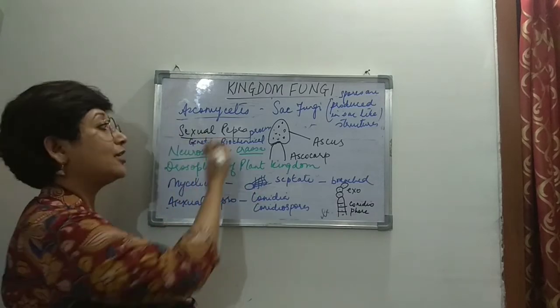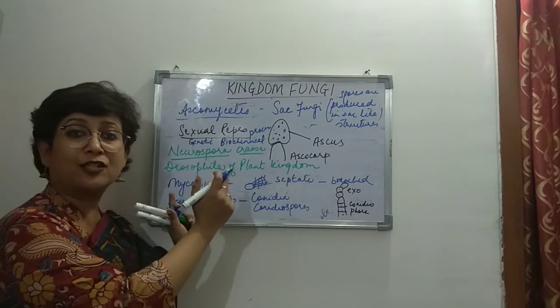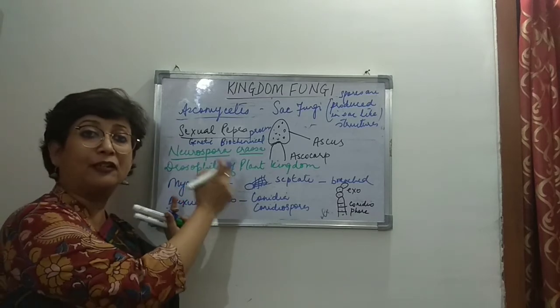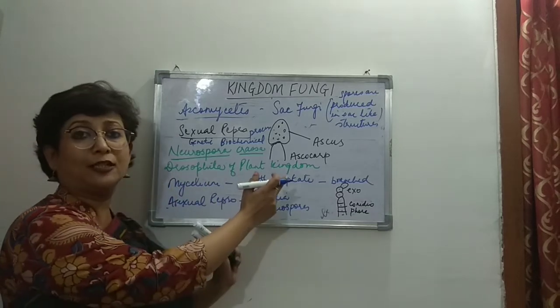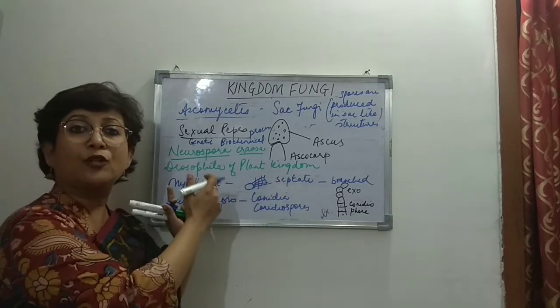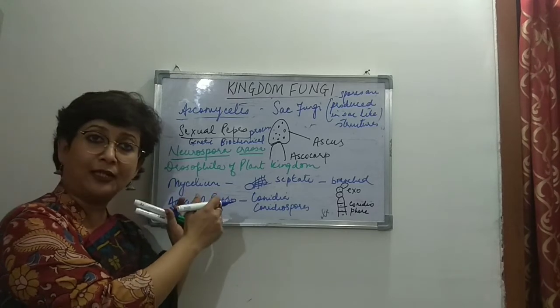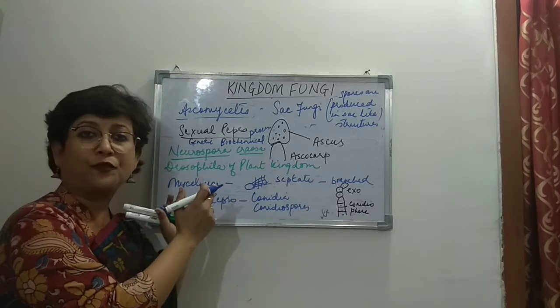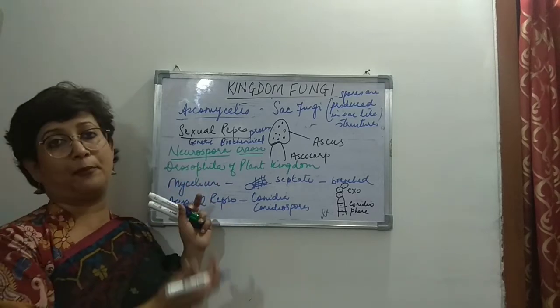So in genetics and in biochemical processes, this is used. And since this is used as an experimental tool, that is why it is known as Drosophila of plant kingdom. Right? What is Drosophila? Drosophila is a fruit fly, which belongs to the animal kingdom, and Drosophila is also very important because it is also used for experimentation.